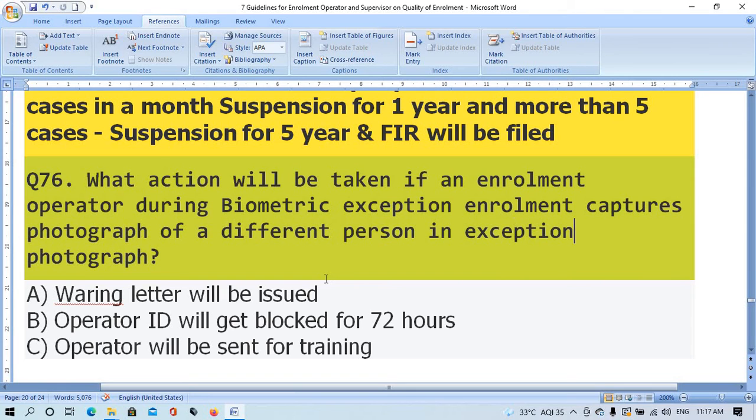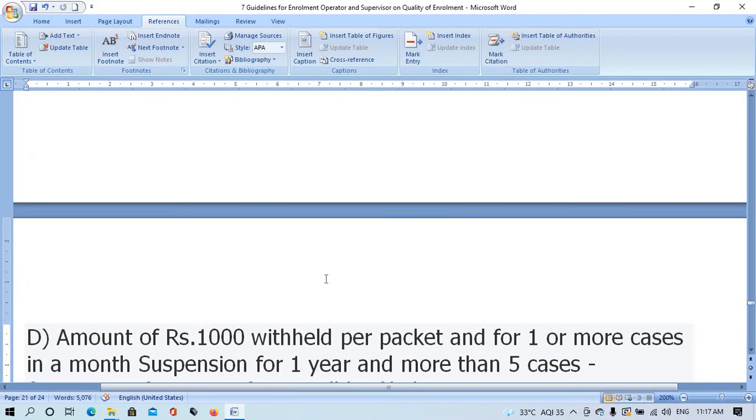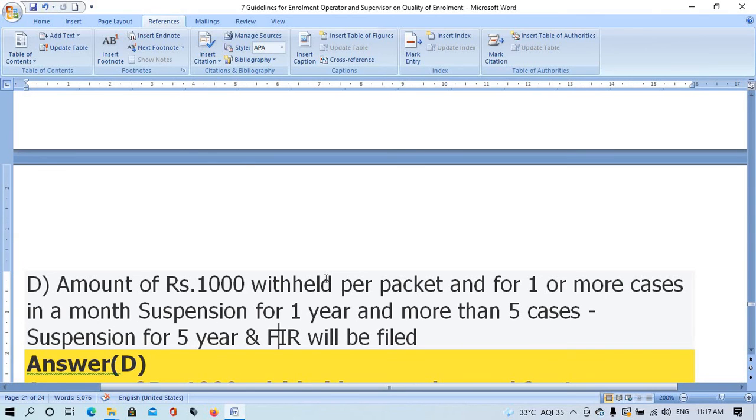a defined person in the exemption photograph? Option A, warning letter will be issued. Option B, operator ID will be blocked for 72 hours. Option C, operator will be sent for training. Option D, amount of rupees 1000 withheld per packet, and for one or more cases in a month, suspension for 1 year, and in more than 5 cases, suspension for 5 years, and FIR will be filed.